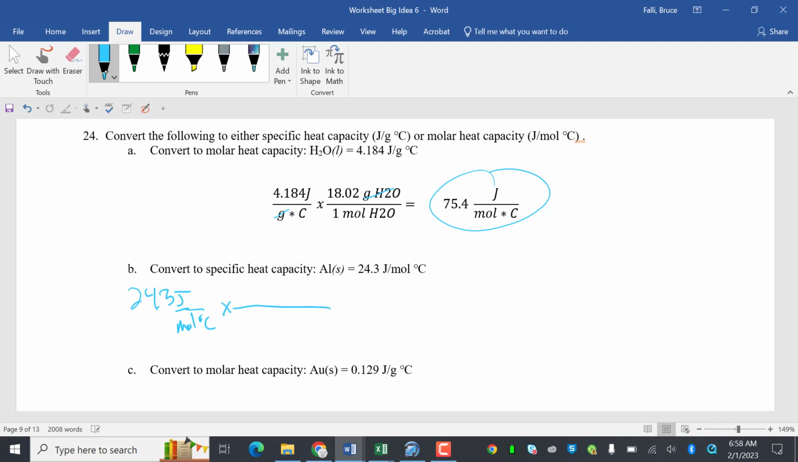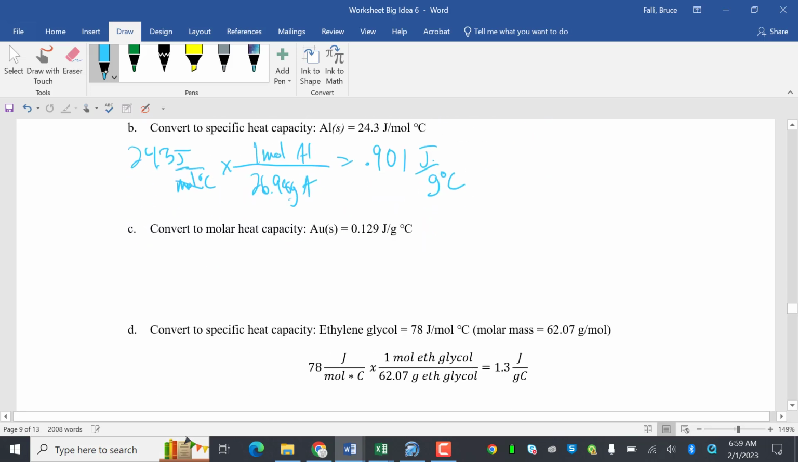Make sure it's aluminum. Okay, so again, I want to get rid of the moles. Put the wrong thing there. 1 mole of aluminum is 26.98 grams of aluminum. That gives .901. Nope, moles are gone. Still have joules per gram degree Celsius.